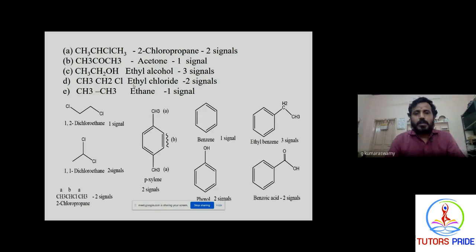How to calculate the environment of the protons? The protons are equivalent or non-equivalent. If the protons are equivalent, they give only 1 signal. Non-equivalent protons give different kinds of signals based on the environment of the carbon.